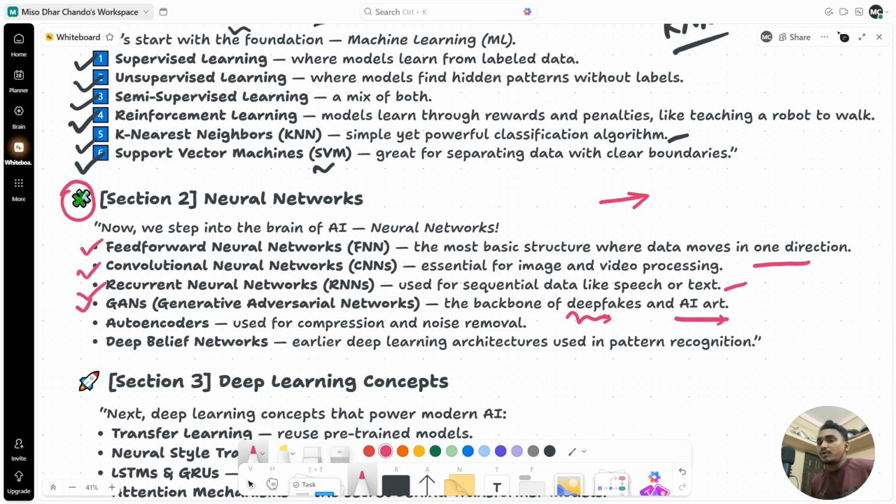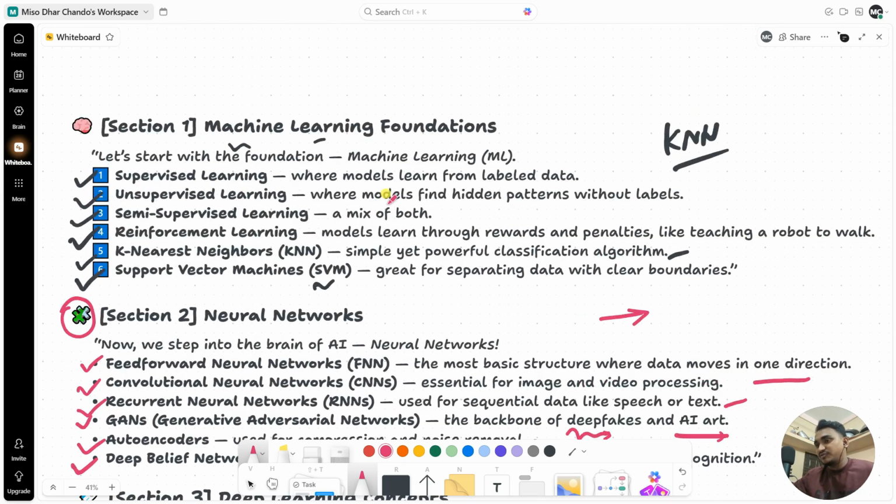Then you have the autoencoder, which is basically used for compression. Using that you can do image compression, and also remove noise from images. Then the last one is called the deep belief network. It's basically an earlier deep neural architecture that is used in pattern recognition. Cool. So those are the techniques or topics you can cover in the case of neural networks.